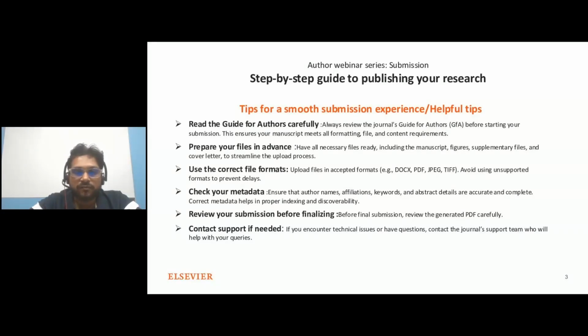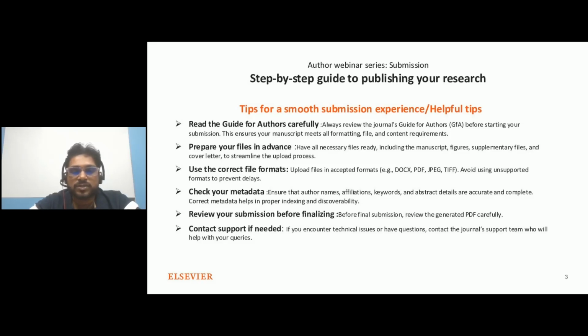We have received another frequently asked question: is it mandatory to always upload the cover letter, conflict of interest and other documents as docx files? You can just read the guide for authors for this. The guide for authors will mention the required file type. Most journals will allow PDF files. Some journals might also ask you to submit it in Word format, so it is better to read the guide for authors before choosing the file type. Some journals will prefer the file in Word format so that it is used properly for publication purposes.